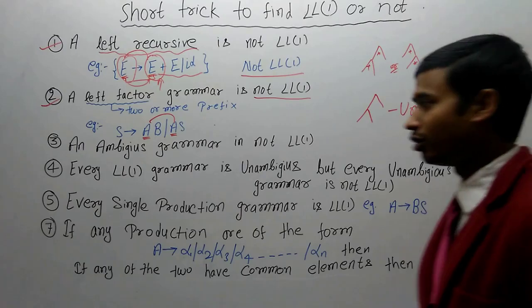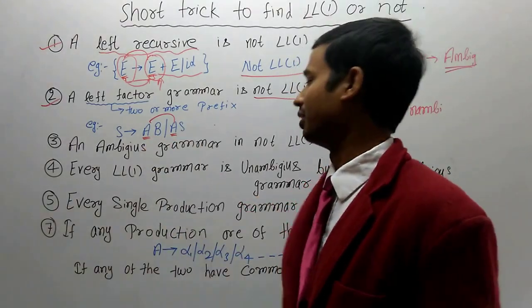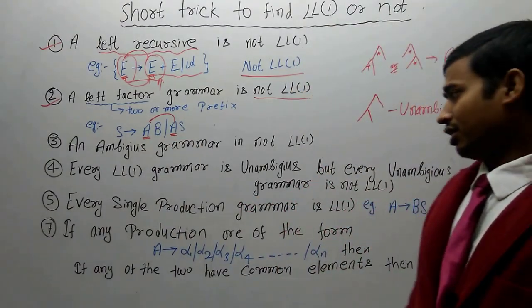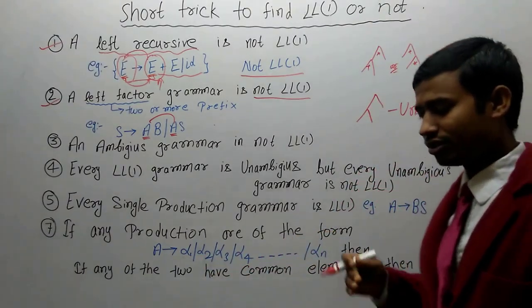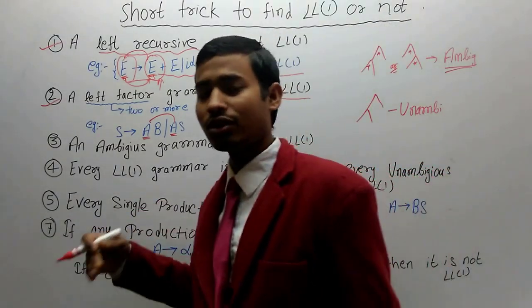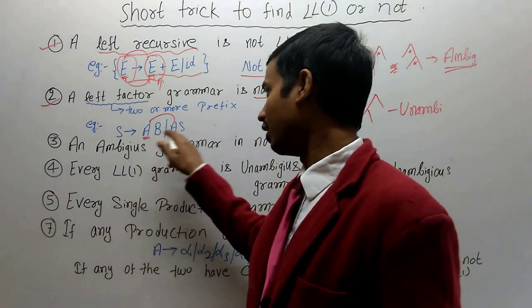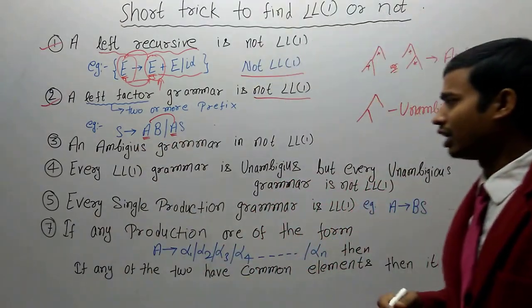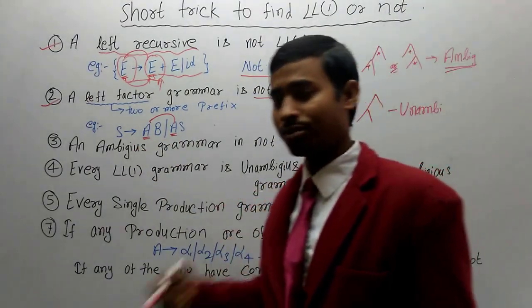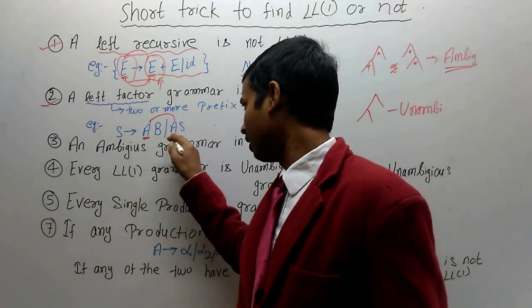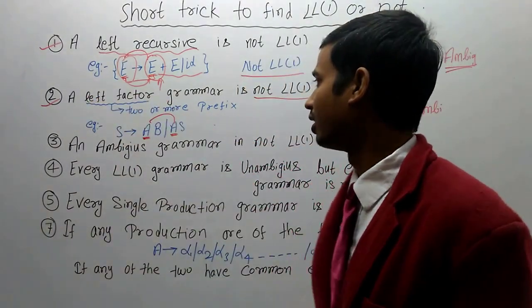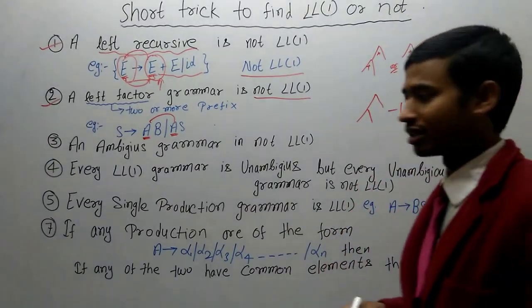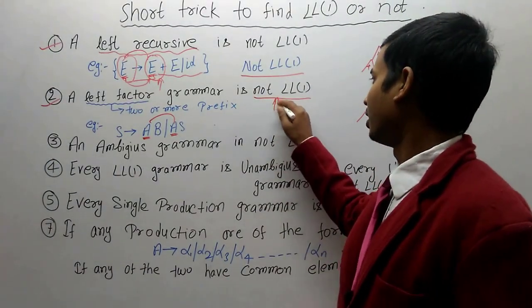Like you see here, left factor means there is a factor which is deriving on the left side, like A. A is common. It means if in 2 or more productions the left side is common, then this is known as left factor grammar, and if it is left factor, it will not be LL1.